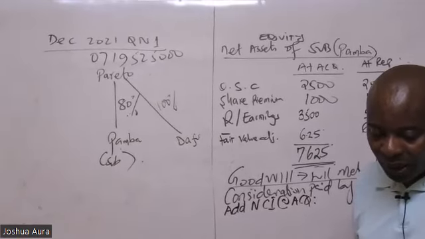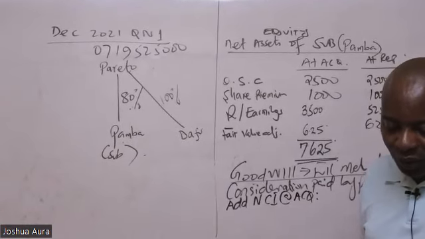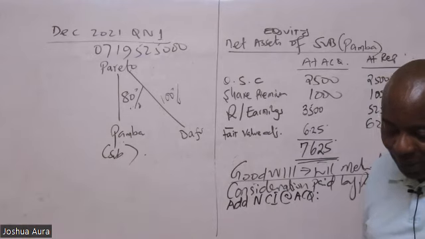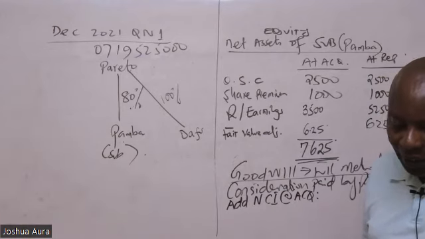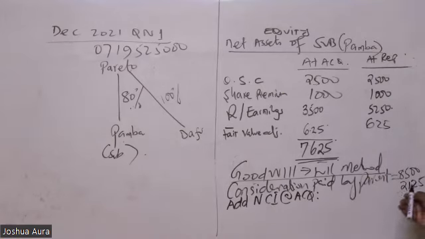The group policy is to measure NCI at fair value. At the date of acquisition of Pamba Limited, the NCI had a fair value of 21.25. Thank you very much. 21.25. And then we shall come and the